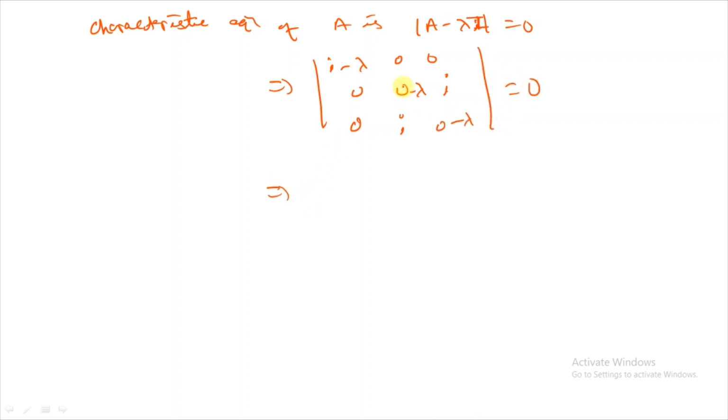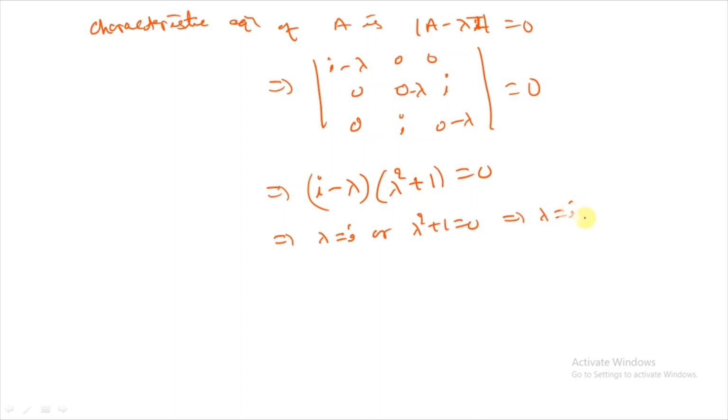You can expand along the first row or first column: (i minus lambda) into (lambda square minus i square). That implies lambda equal to i or lambda square equal to 1, so lambda equal to plus or minus 1.